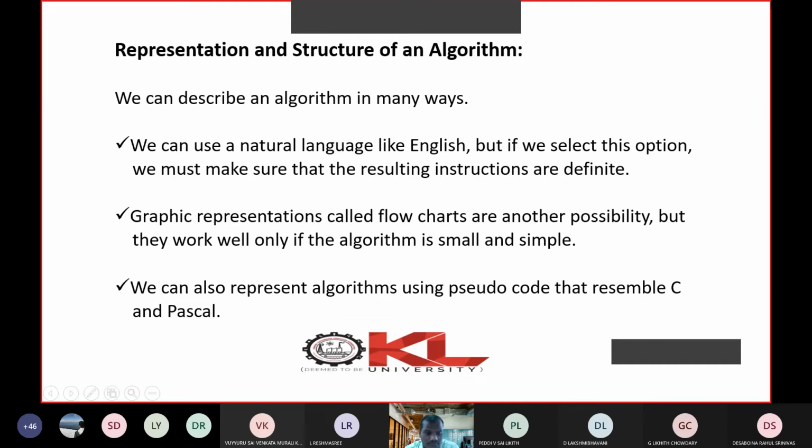Next one is how to represent an algorithm. Okay, representation of an algorithm. So normally we will use three kinds of techniques. One is, algorithm is step-by-step procedures. So all the steps in the algorithm are expressed by using simple English statements. So simple English, natural language like English statements we express.